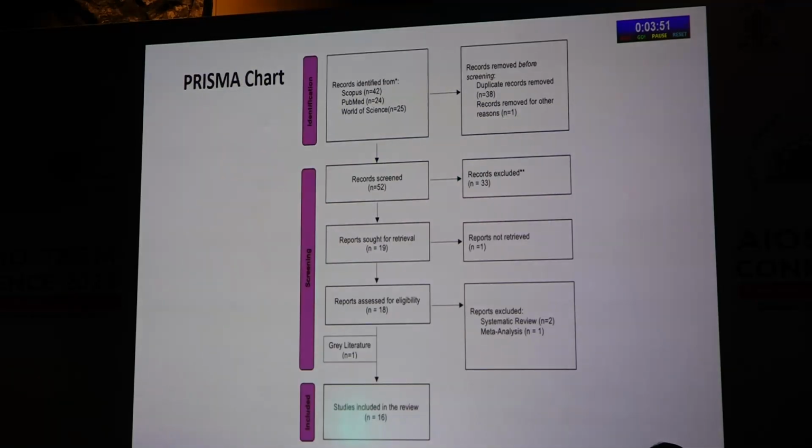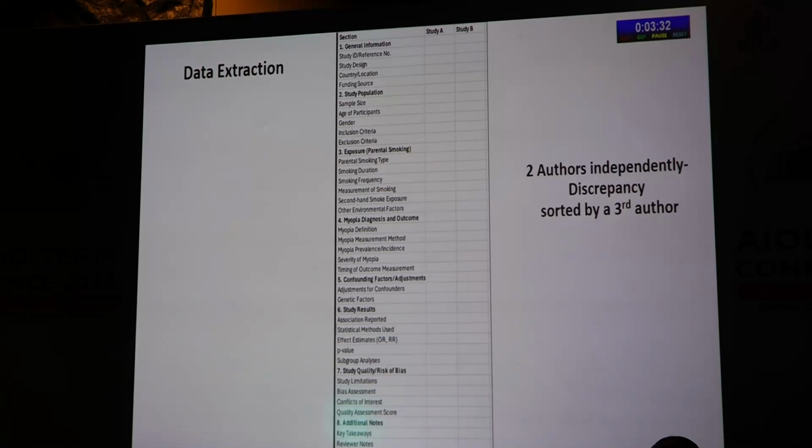This is the PRISMA chart. Initially 91 studies were identified and duplicates were removed, and then we screened the abstract and the title, and 33 studies were removed. Then the full text of all the studies was retrieved, and finally 16 studies qualified according to the inclusion and exclusion criteria. The data extraction was done in an Excel format based on predefined criteria, that is the patient demographic characteristics, exposure criteria, what was the smoking type and frequency, myopia diagnosis, whether the confounding factors were adjusted or not, the study results, and what was the quality of the study and risk of bias.